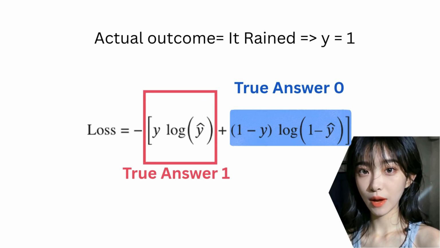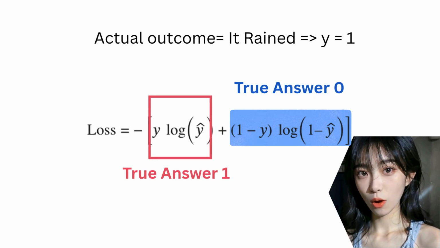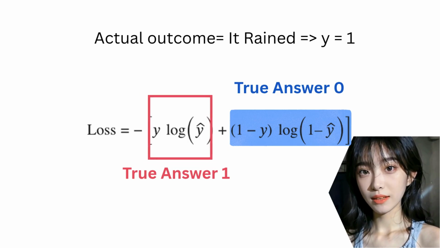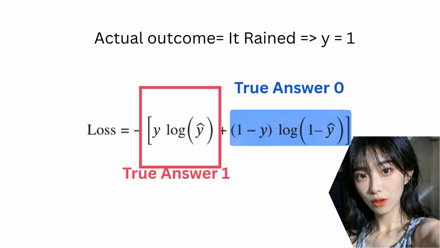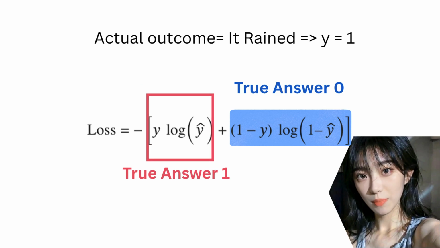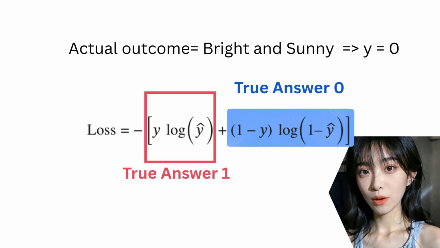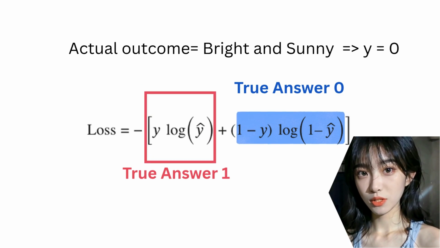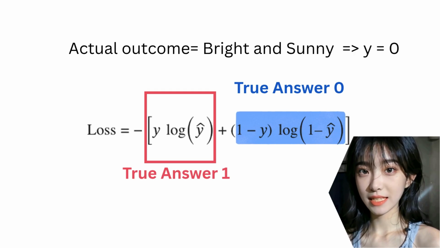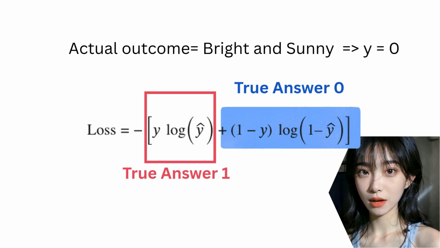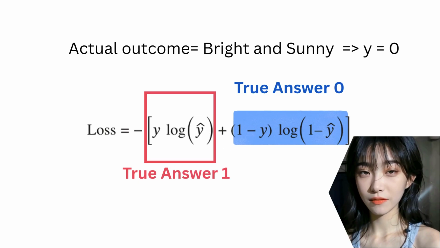So when it actually rains, y equals 1, we look at how close the model's prediction was to 1. The closer it was, the smaller the log of p term, and the smaller the penalty. When it's sunny, y equals 0, we look at how close the prediction was to 0. It's an elegant way to punish a model based on both its answer and its confidence.